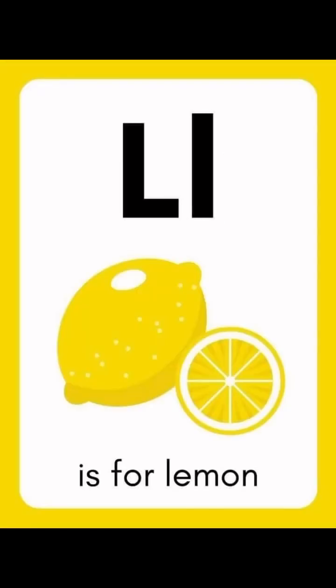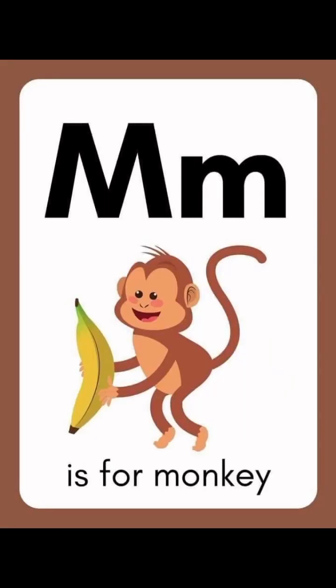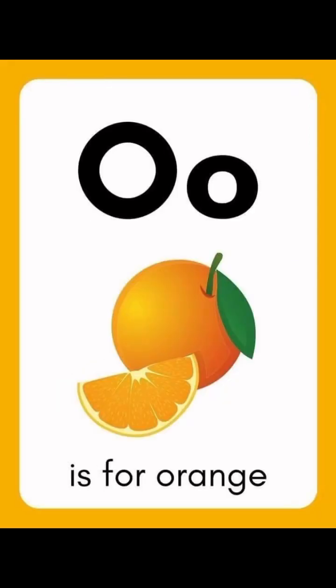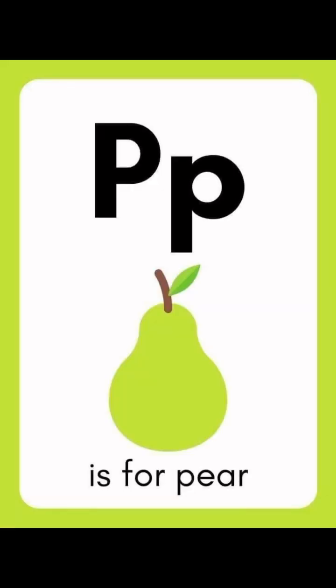L is for lemon. M is for monkey. N is for net. O is for orange. P is for pear.